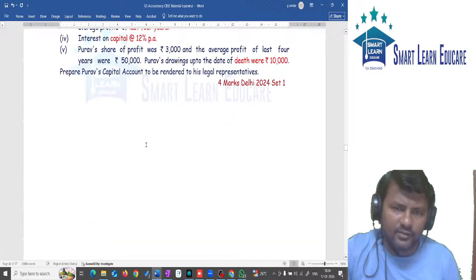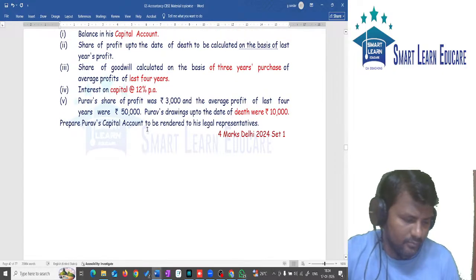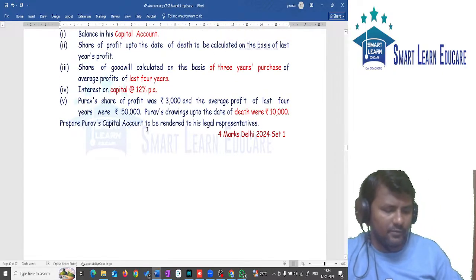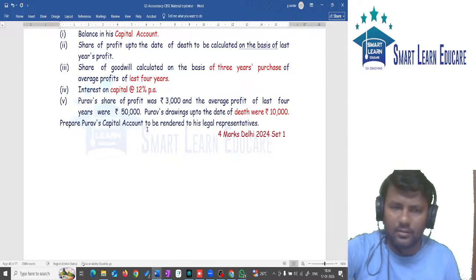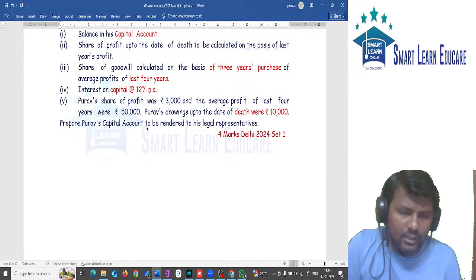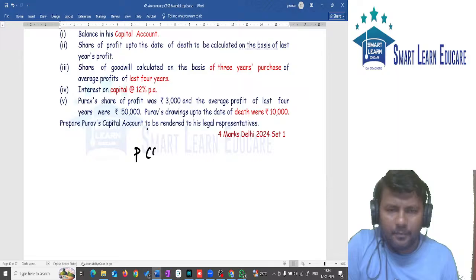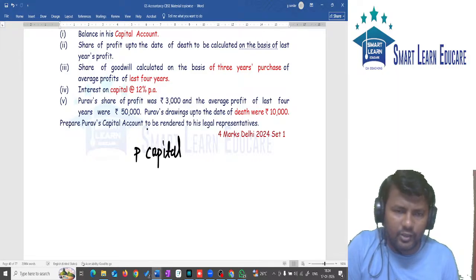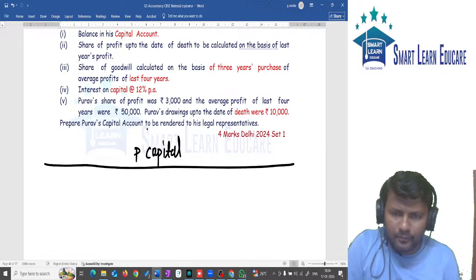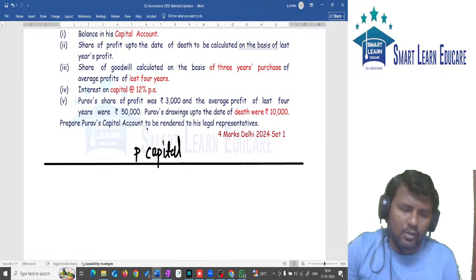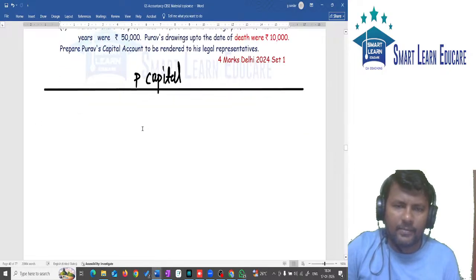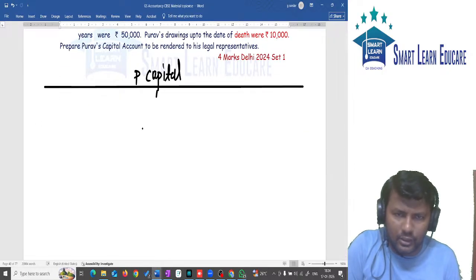So first, the requirement of the question. What is the requirement of the question? Prepare P's capital account, and the balance should be transferred to the executor.